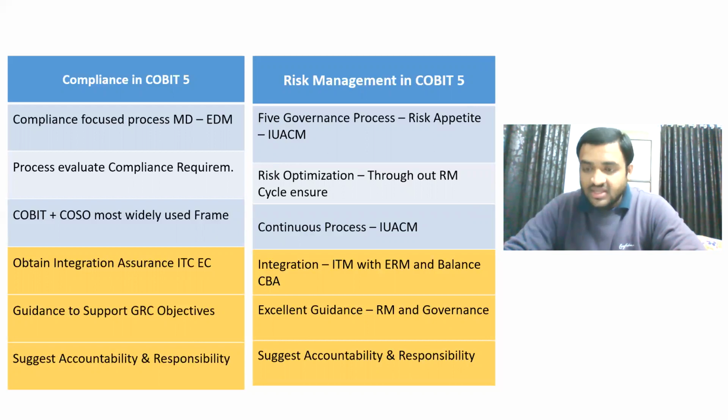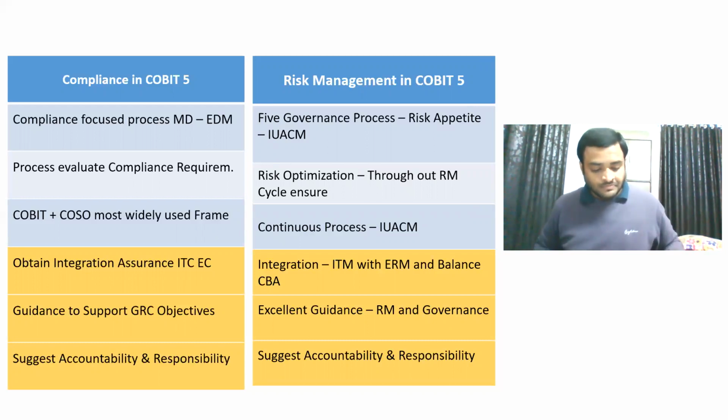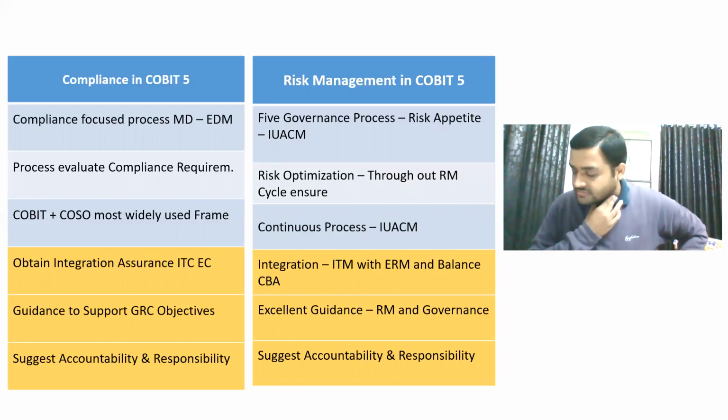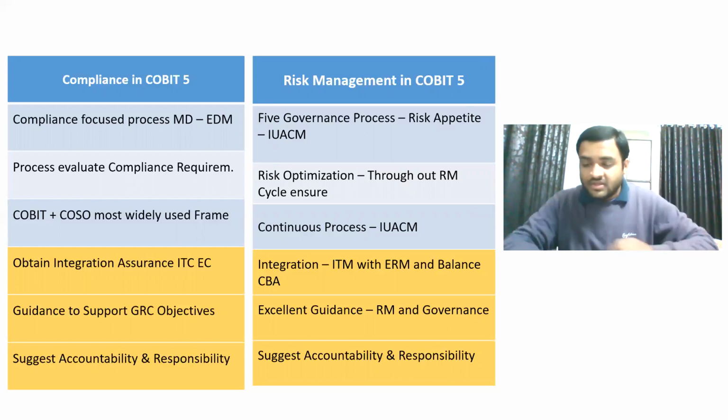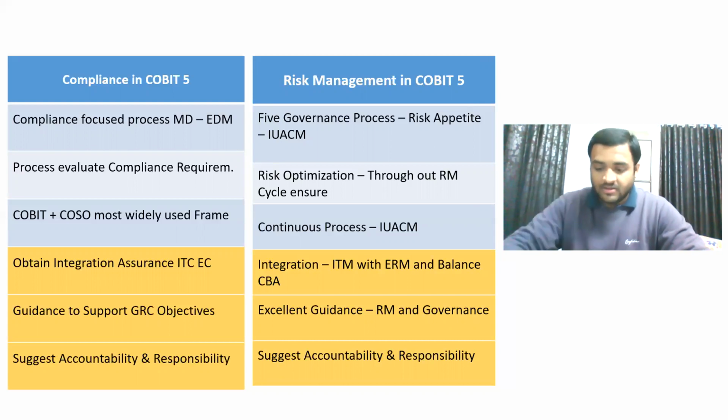We identify the risk, we understand the risk, we articulate the risk, then we communicate and manage the risk. What we will do is we will reduce and eliminate the risk within the risk appetite. After this, risk optimization, and it will be a continuous process. We will keep on doing it continuously. So this is a comparison of risk management and compliance using COBIT 5.